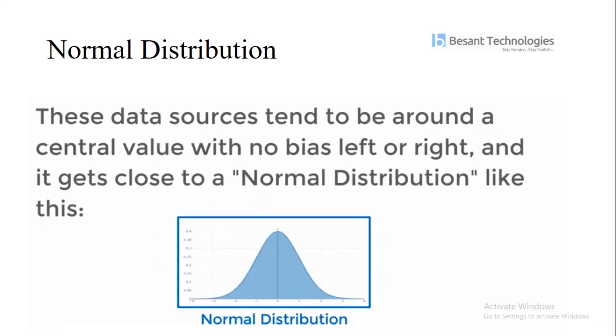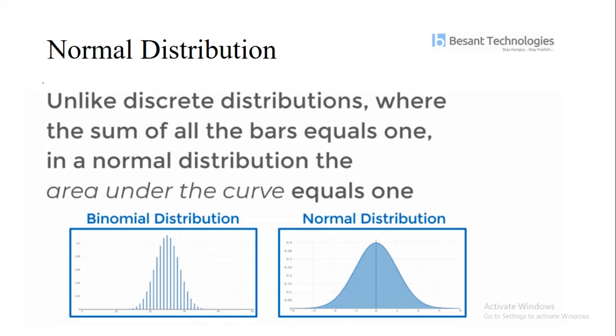This normal distribution is nothing but data that tends to be around a central value with no bias left or right, and it gets close to a normal distribution like this. This kind of graph is known as a normal distribution. Unlike a discrete distribution, where the sum of all the bars equals 1, in a normal distribution the area under the curve equals 1. So this is our binomial distribution, which is a discrete distribution, and this is our continuous distribution, the normal distribution.